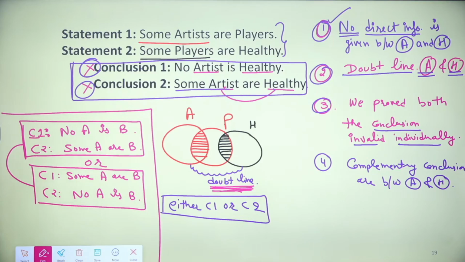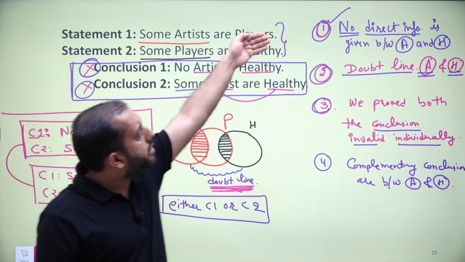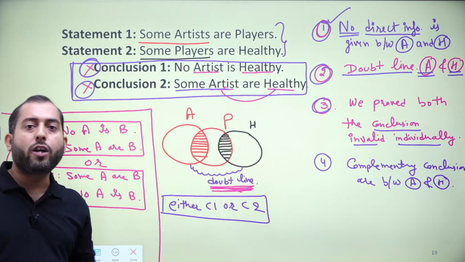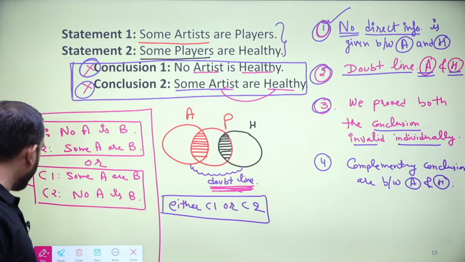Okay. In case of complementary pair and where these conditions got justified, your answer will be either conclusion 1 or conclusion 2. Okay, let's move on to the next case.